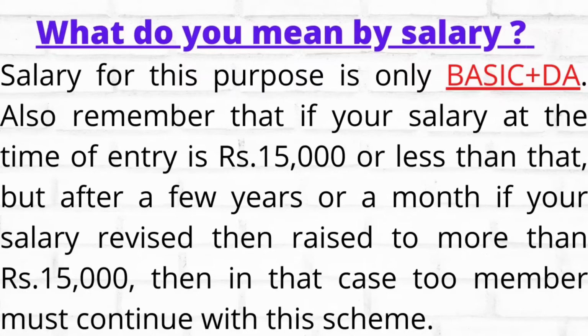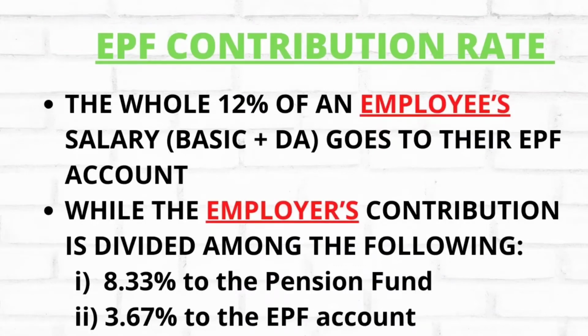We have to consider only basic salary and dearness allowance, and in case any employee drawing less than 15,000 exceeds the limit of 15,000 in future, that employee is still eligible for PF and will continue to contribute to EPF. EPF contribution rates.